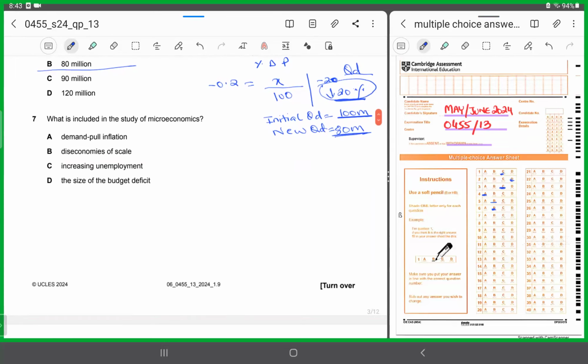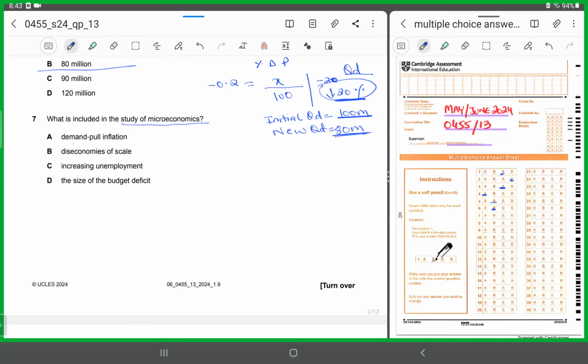Number 7. What is included in the study of microeconomics? This means out of all these 4 options, there would be 3 options which would all be related to macroeconomics, topics governing the entire economy, the aggregate economy. However, there would be only one option which would be microeconomics. Let's look at the options.